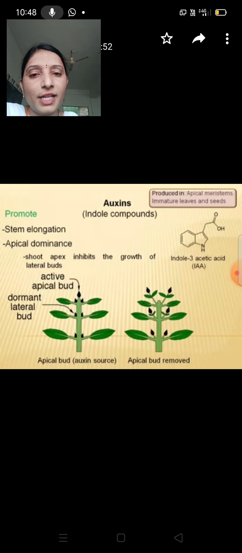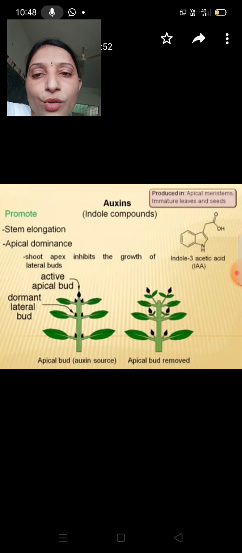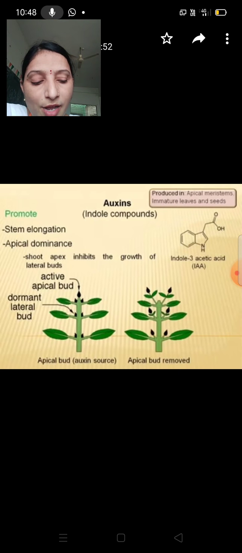Okay, now we can't remove the apical bud. The auxin concentration, see this picture, auxin concentration lowers, and because of this the lateral buds will grow into the side shoots.